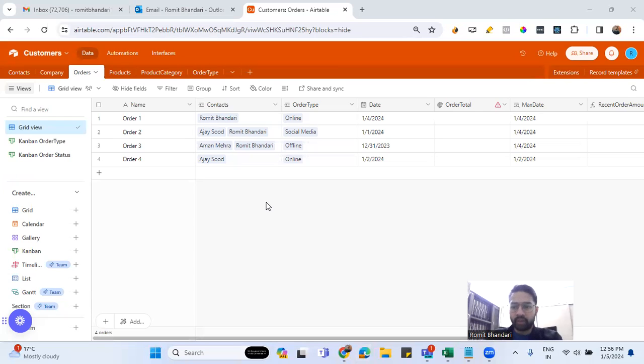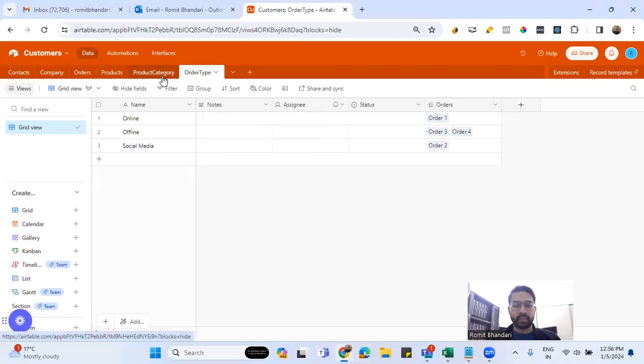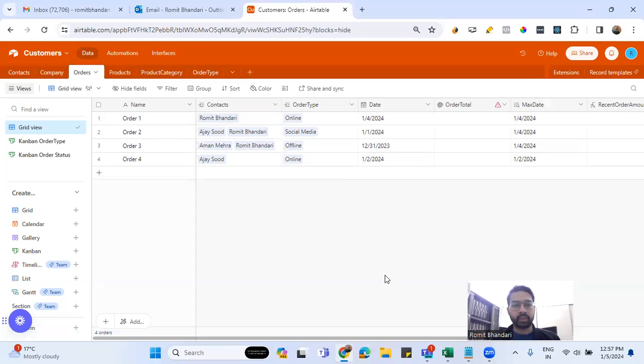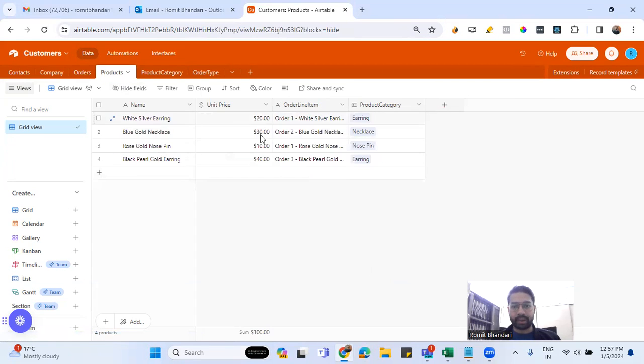So I have a typical store schema here where we have one orders table, contacts table, a company table, and let's say this store operates or gets orders placed via various channels, including online, offline, social media. So we have order type as well, which is a single select field on the order level. Order type is the master table. Product category again is a product category master table, and each product can belong to one category.